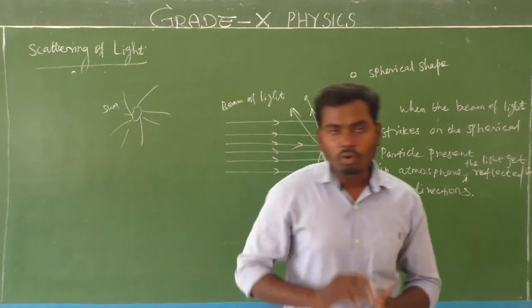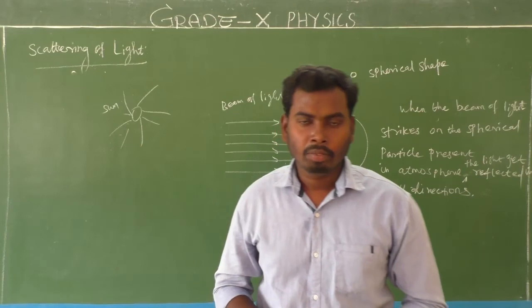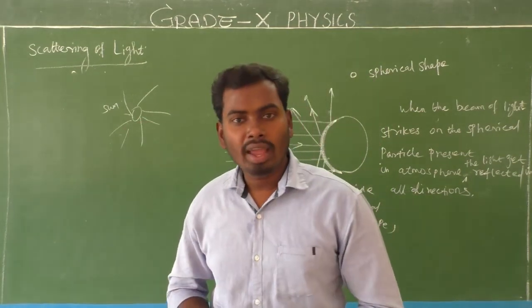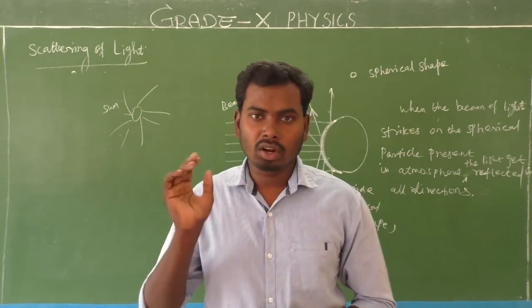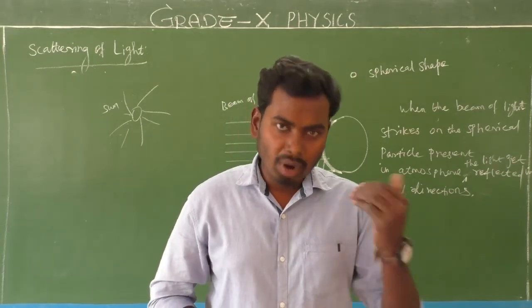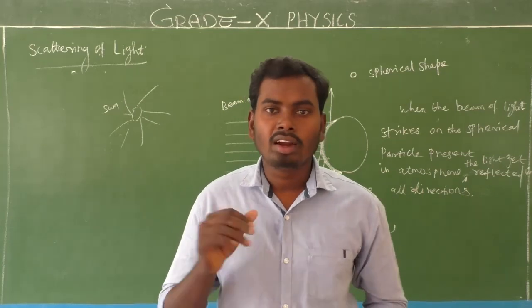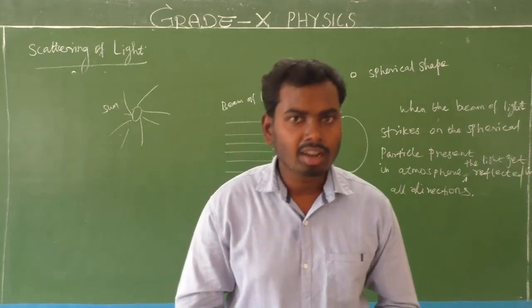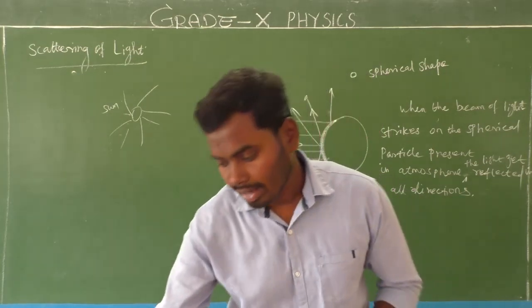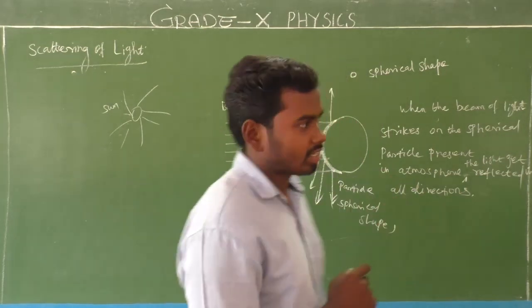Yes. So before starting that, before learning why the sky appears blue and why the sun appears red during sunrise and sunset, we must learn what the Tyndall effect is. Next we will see the Tyndall effect.